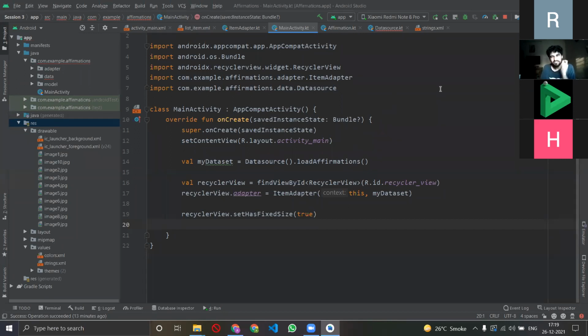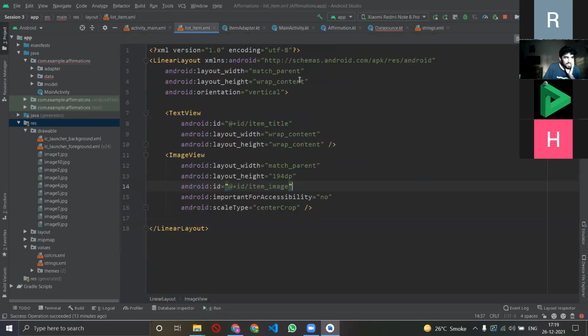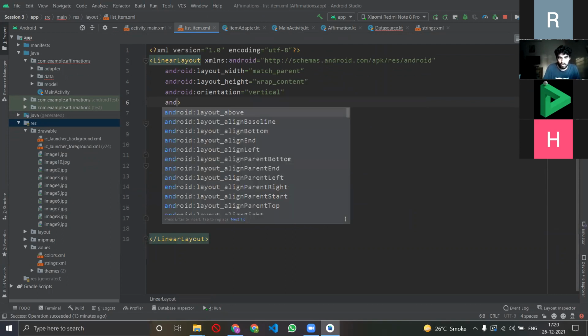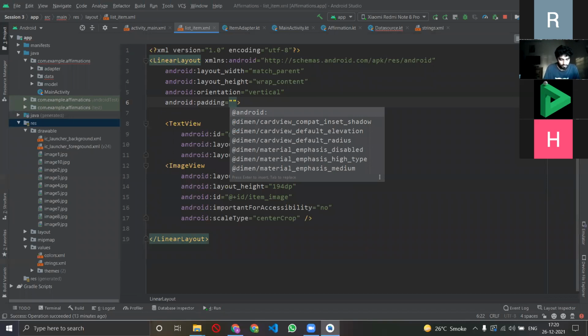We need some styling here. This looks a little dry, right? Some styling. I'm not saying a lot of creativity and a lot of stuff, but just a little, so that it's a little calmer to the eyes. So the very first thing is that you open this file and let's add some padding of 16 dp.